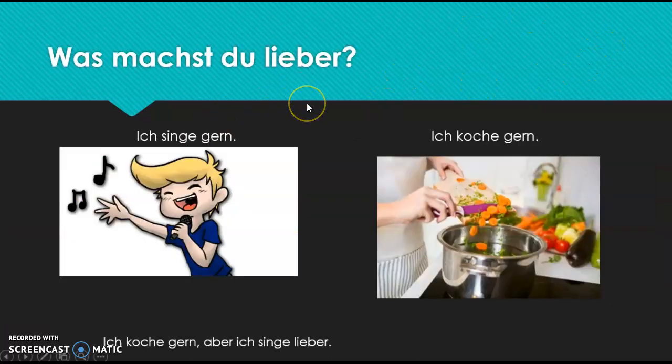So, was magst du lieber? So, this person likes to do both of these things. Ich singe gern, ich koche gern. They can both be true. You can like to do both of them.